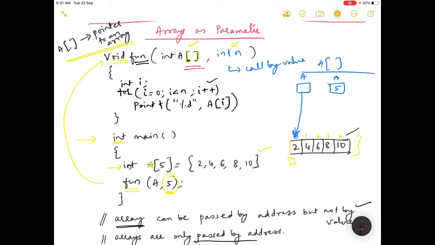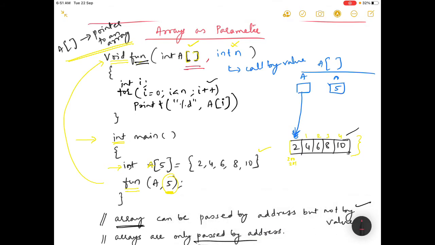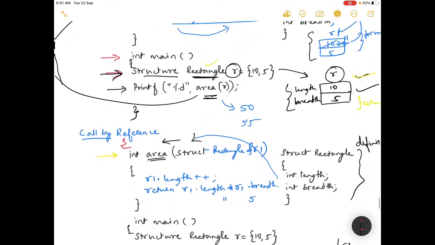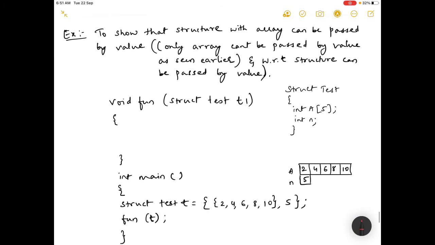But now in this video we will see we can pass the complete array by pass by value. So how it is, we will see. So this is the example which will show how an array can be passed by value, and that is with the help of structure. So with the help of structure we can pass the array by value.